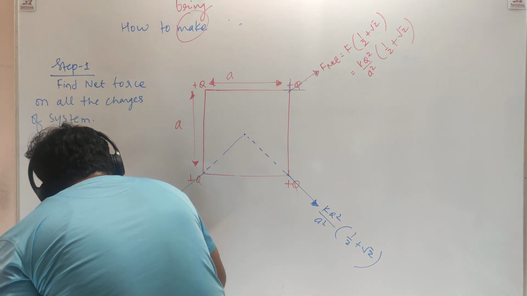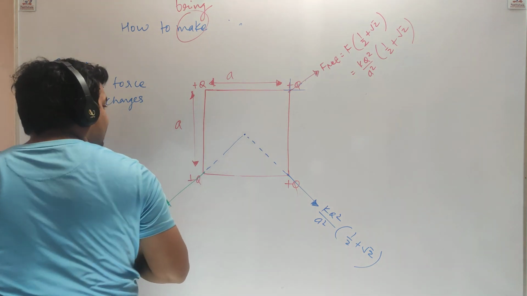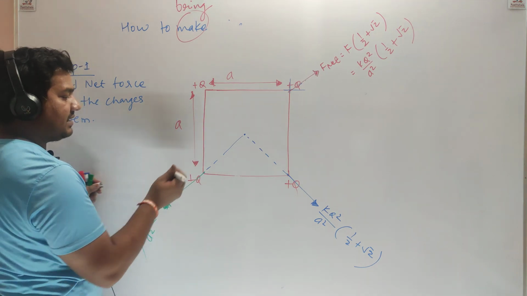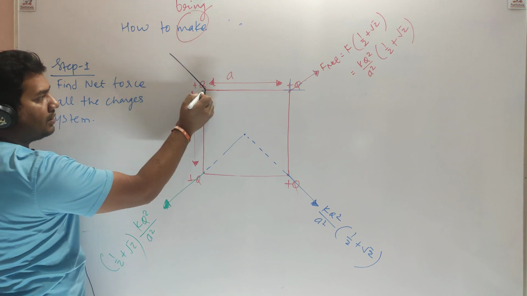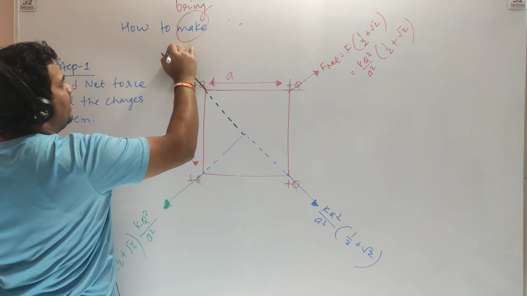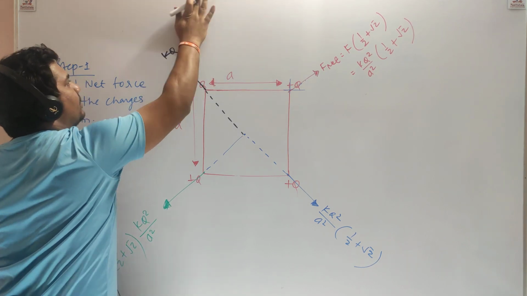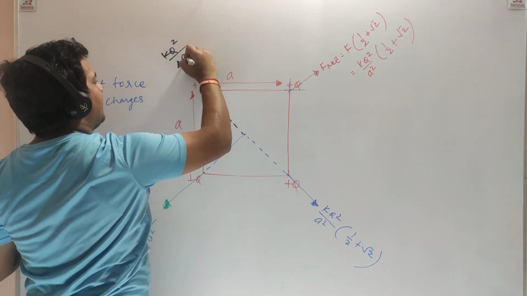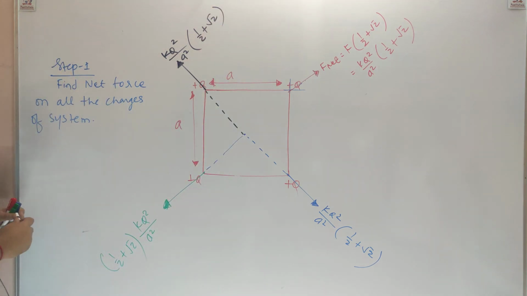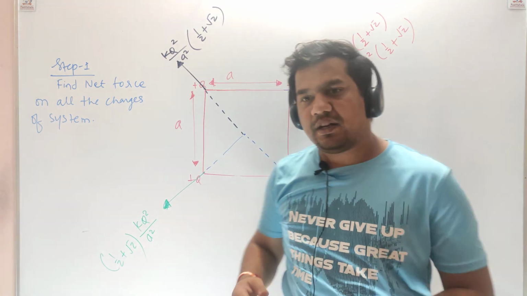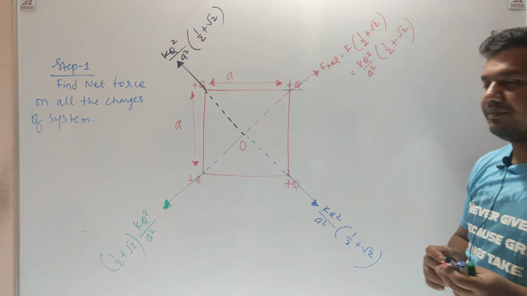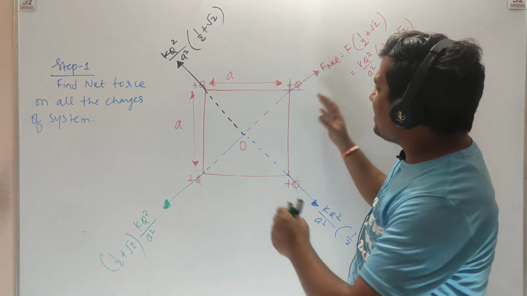Bracket 1 by 2 plus root 2. The same force is acting on all the 4 charges, as you can see on the board, diagonally away. kq square by a square, bracket 1 by 2 plus root 2. So we did step 1. What does step 1 say? Find net force on all the charges. Now what next? If we set this system free, they will start moving away.